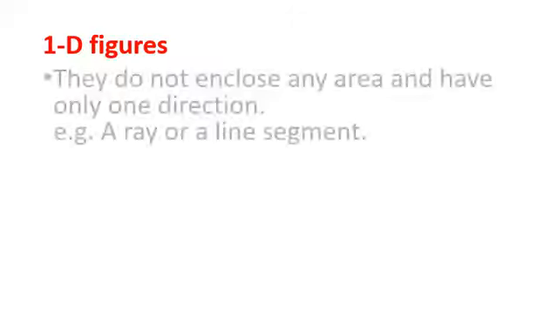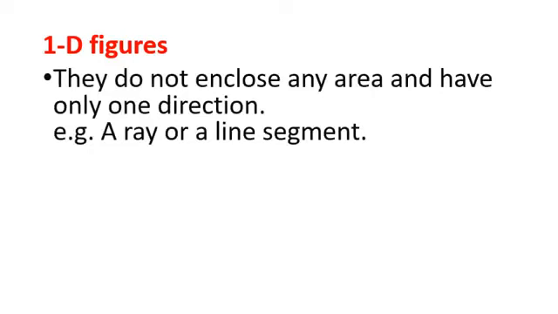Then, what do you mean by one-dimensional figures? As the name indicates, figures having only one dimension. They do not enclose any area and have only one direction or one dimension. A ray or a line segment are the examples of 1D figures. So, what are 1D figures? They do not enclose any area and have only one direction. For example, a ray or a line segment.